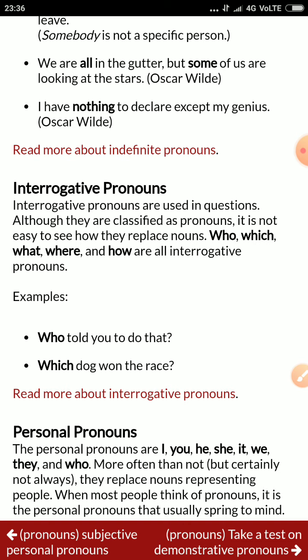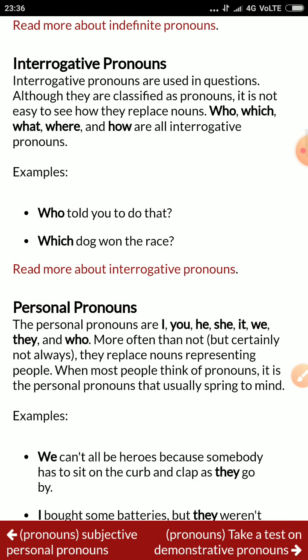So now we are going to move on to the next kind of pronoun, that is the personal pronoun. The personal pronouns are like I, you, he, she, it, we, they, and who. More often than not, but certainly not always, they replace nouns representing people. When most people think of pronouns, it is the personal pronoun that usually springs to mind.